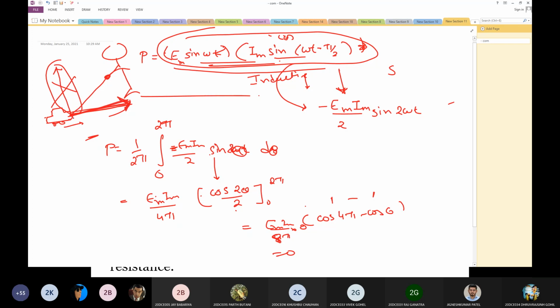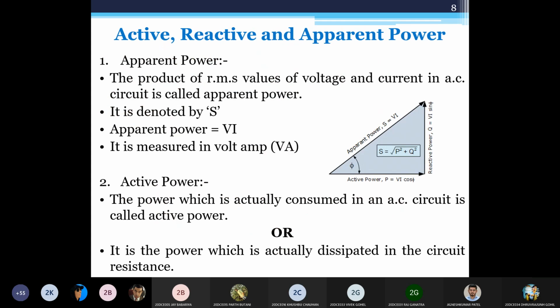So the car will be moving only due to this component, that is horizontal in direction. Same way, in power, your actual power or apparent power carries two components, active and reactive. Active component is the actual power consumed in the circuit, and reactive power is the power which is not consumed but helps to transfer the power.